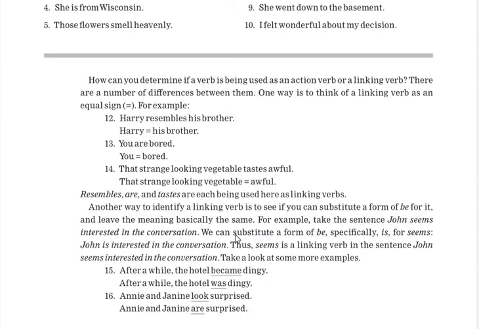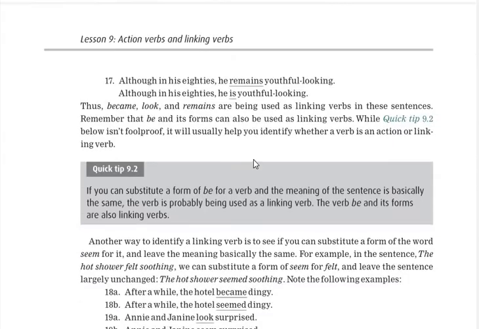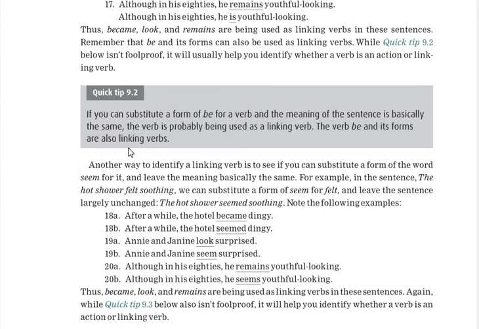Test yourself. Again, here it is a useful exercise whether you can differentiate between verbs, whether it is an action verb or a linking verb. So there is a difference, like Harry resembles his brother. Harry, his brother, this is the relation between them. And you are bored: you are talking about you, that is the subject, and bored is the verb here. Then a quick tip is there: if you can substitute a form of be for a verb, and the meaning of the sentence is basically the same, the verb is probably being used as a linking verb.